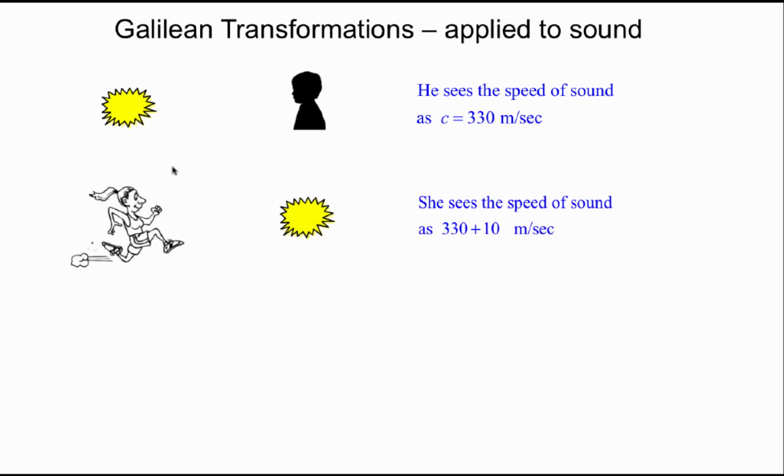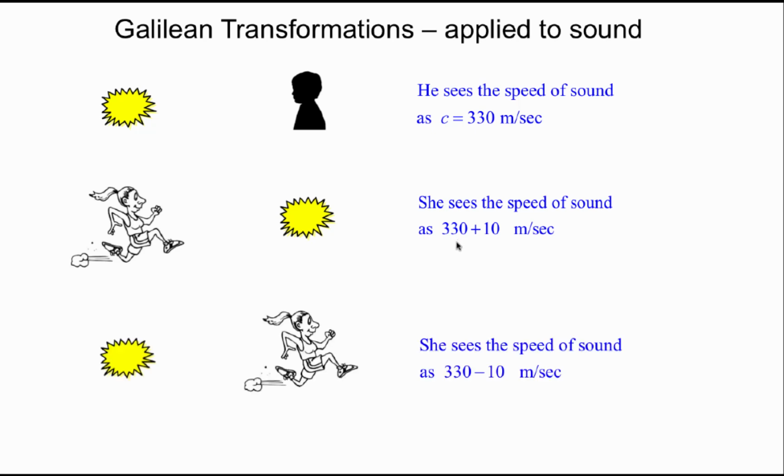But suppose there was this woman who was running towards that same source. She would see the speed of sound as being 330 meters per second added to her speed, which is 10 meters per second. And so she will see 340 meters per second.